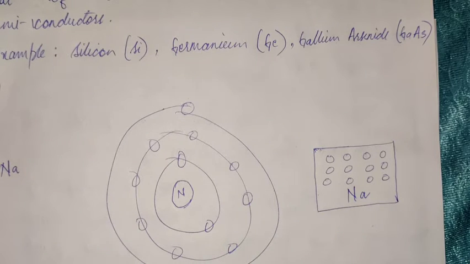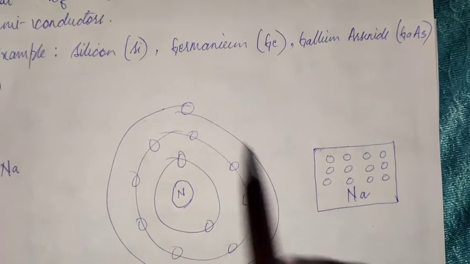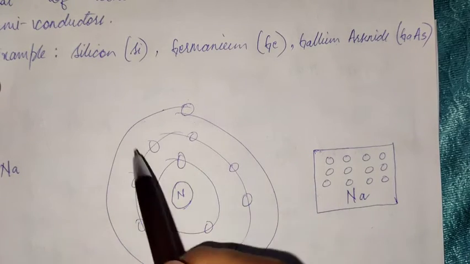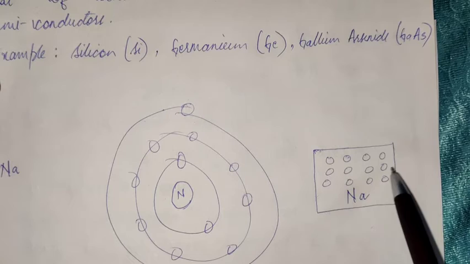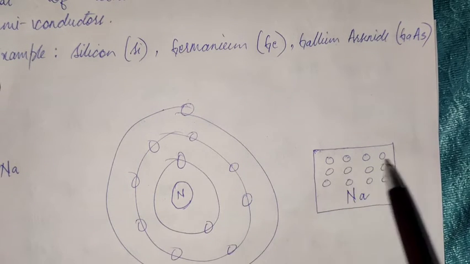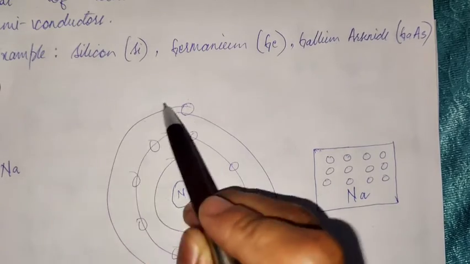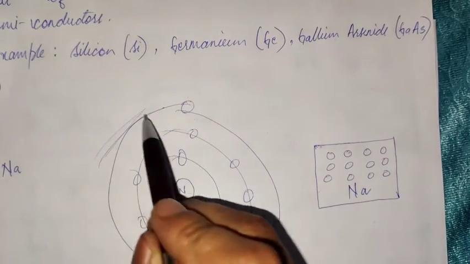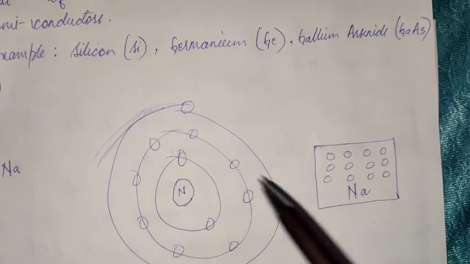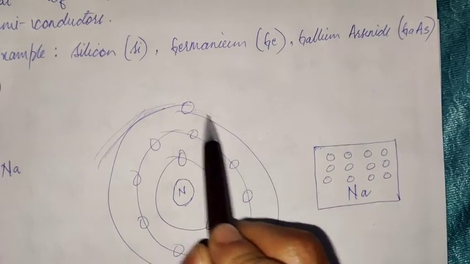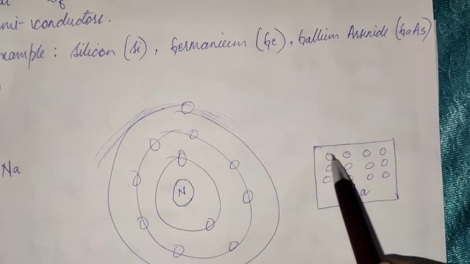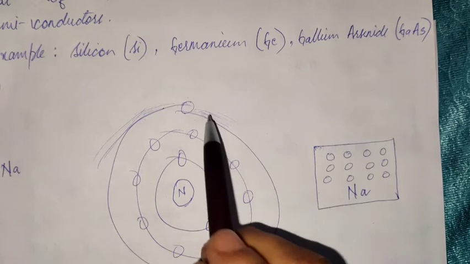So how we can visualize something called valence band is, these millions of atoms are very close to each other, and thereby every atom will have its own valence orbit. So these millions of atoms will have millions of valence orbits which are very close to each other. This is how I visualize it. So valence orbits overlap one on top of the other, these atoms being very close to each other.